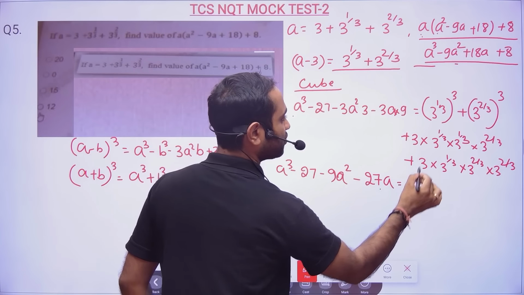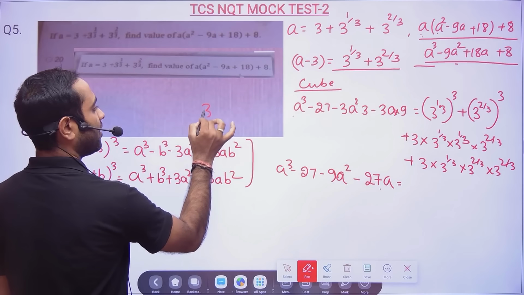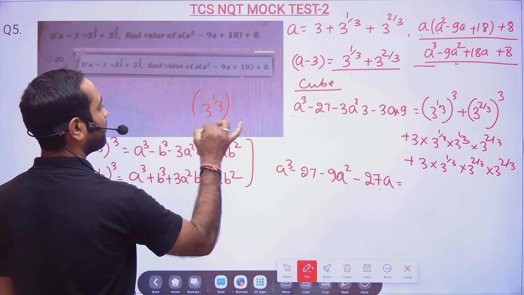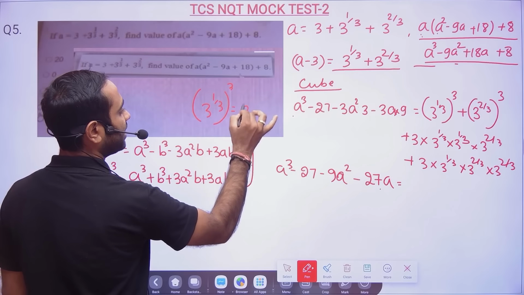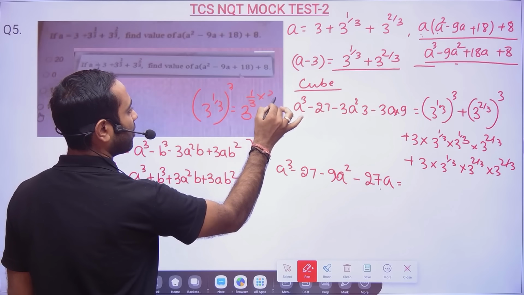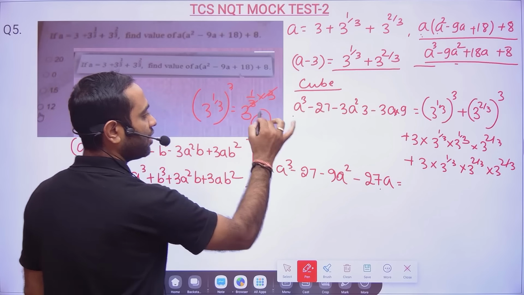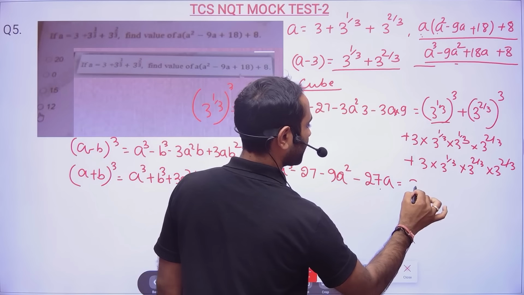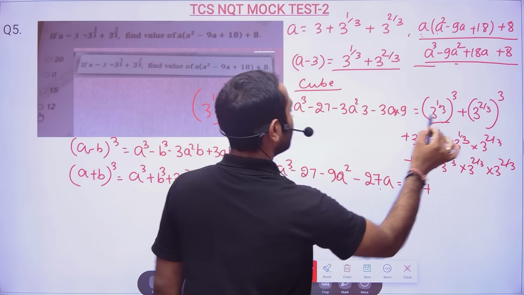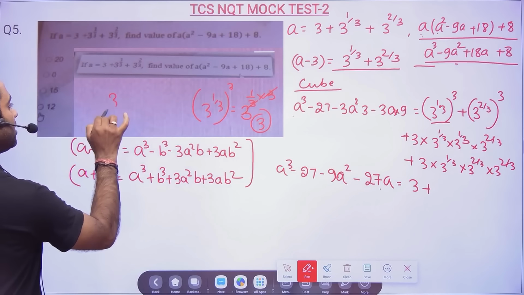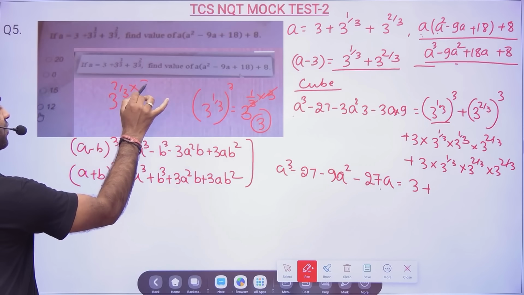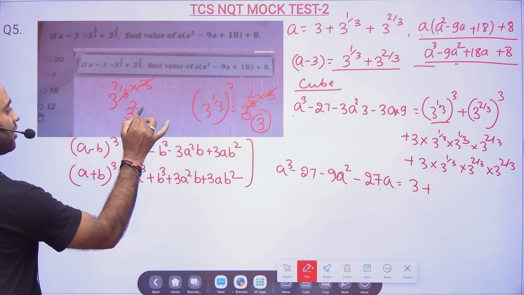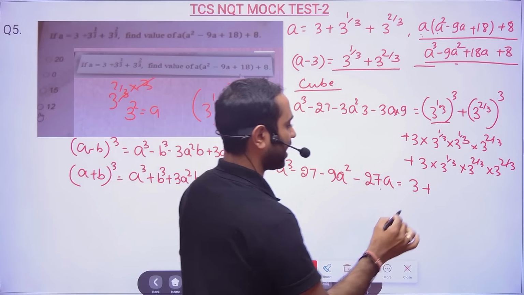Now this one you see, if you have 3 to the power 1 by 3 cube, what will happen? Sir, 3 to the power 1 by 3 into 3, because many of you will ask, sir, how did you write this as 3? So 3A square will be 9, because this you should directly write it.